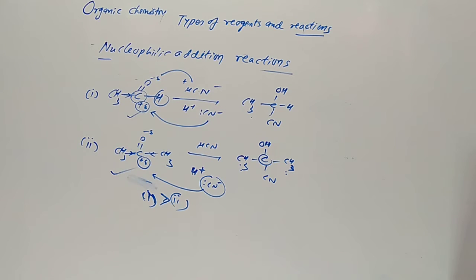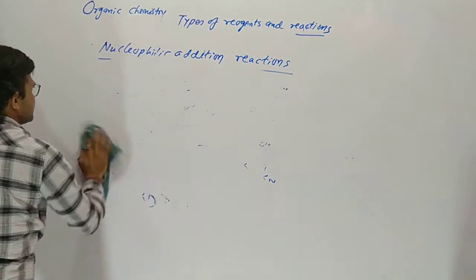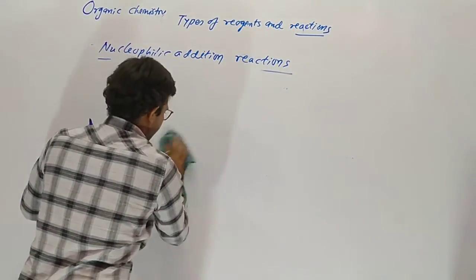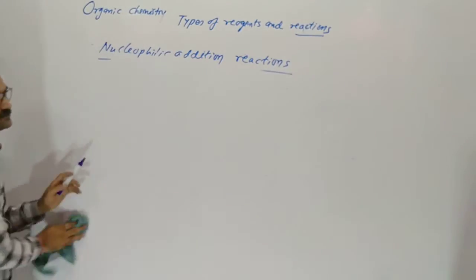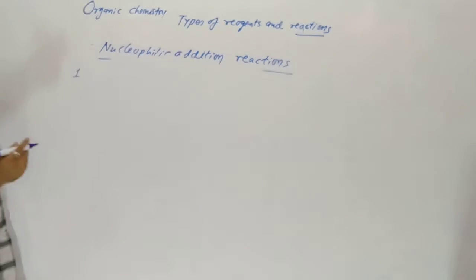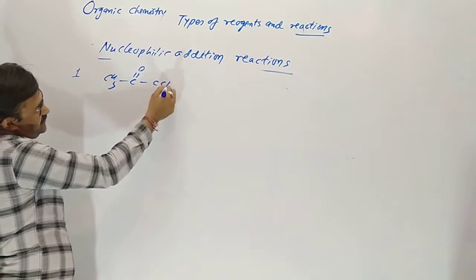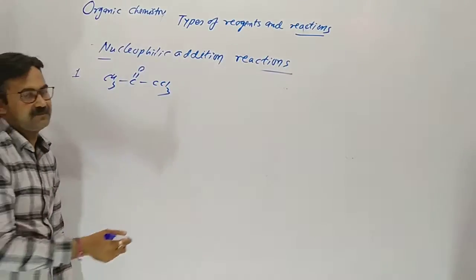Now we are going to solve some examples. Find out the reactivity of hydrogen cyanide with the following compounds one by one. So first question: CH3COCCl3 is given.